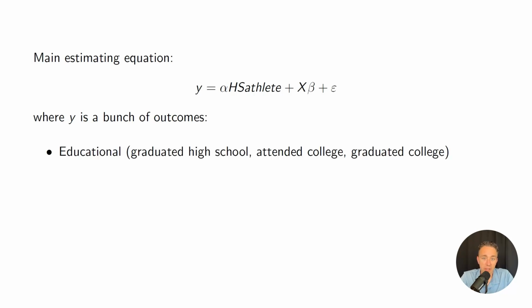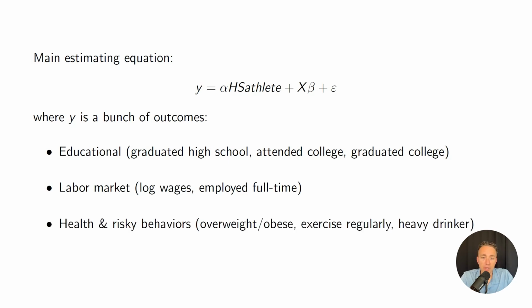There's educational outcomes like, did you graduate high school? Did you attend college? Did you graduate college? There's also labor market outcomes like, how much are you earning? Are you employed full-time? And then there's also health and risky behavior outcomes. Are you overweight or obese? Do you exercise regularly? Are you a heavy drinker? So that's the general setup.